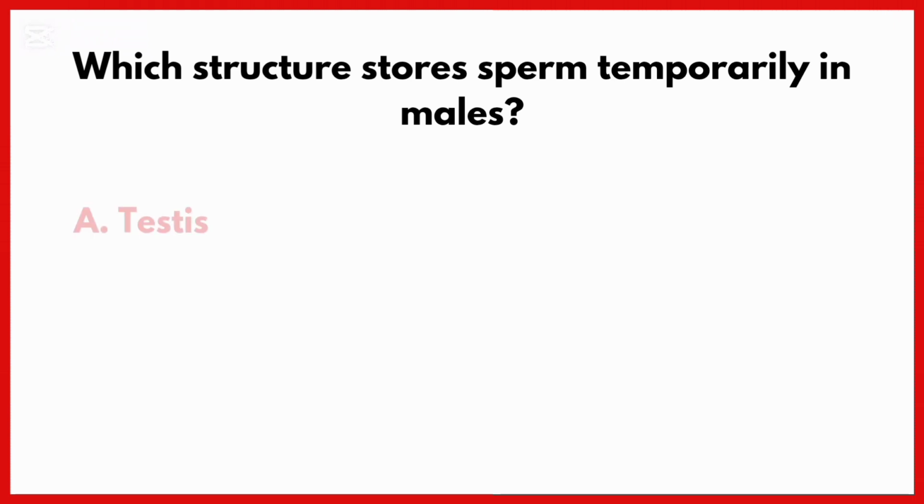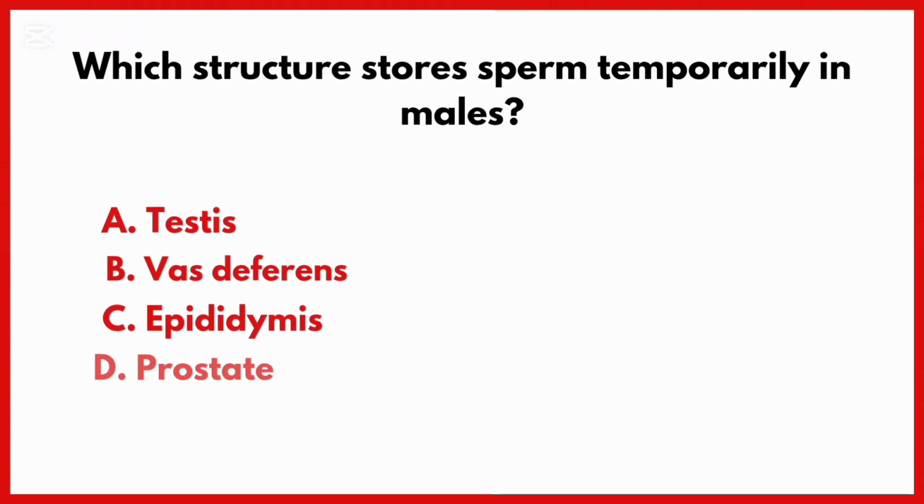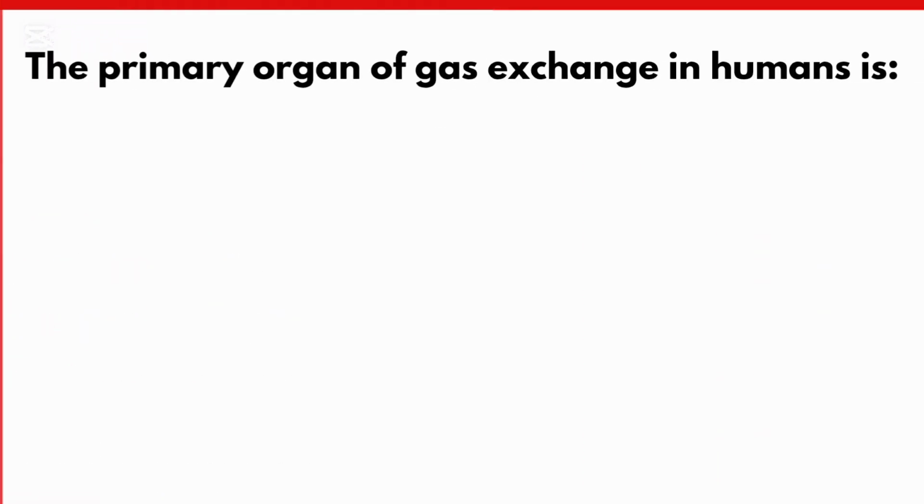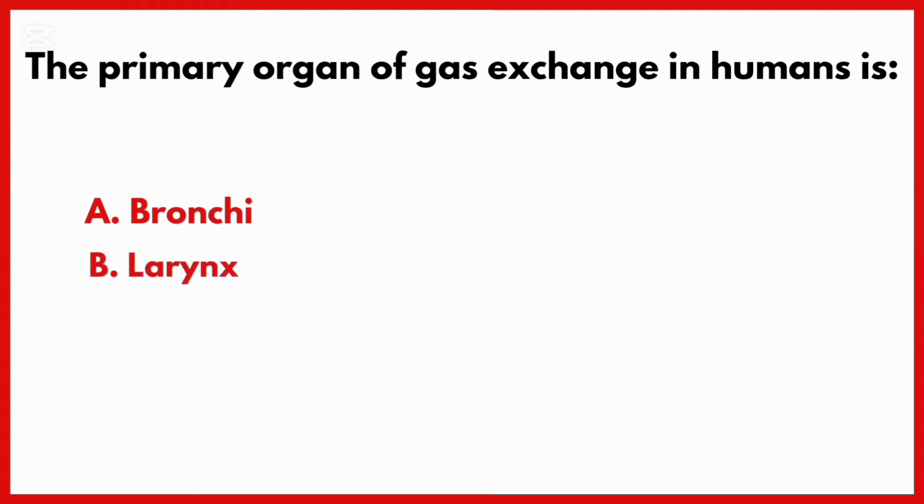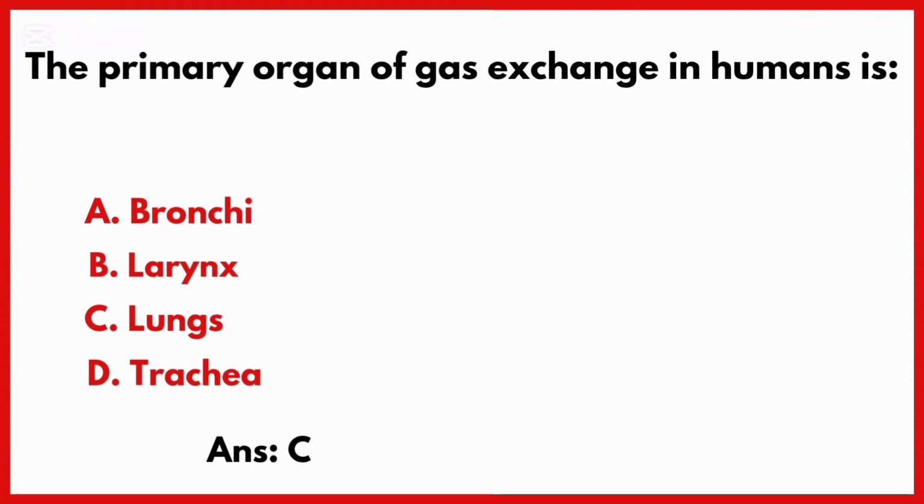Which structure stores sperm temporarily in male? Correct answer is option C, epididymis. The primary organ of gas exchange in humans is. Correct answer is option C, lungs.